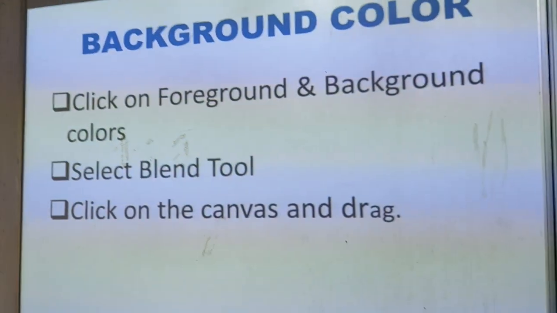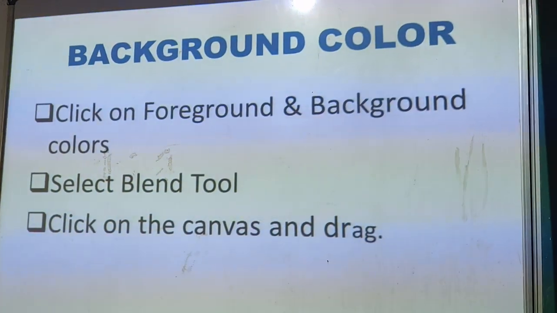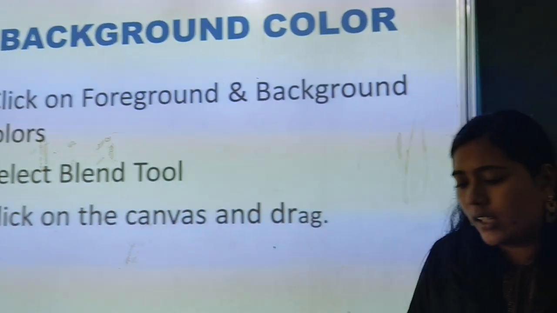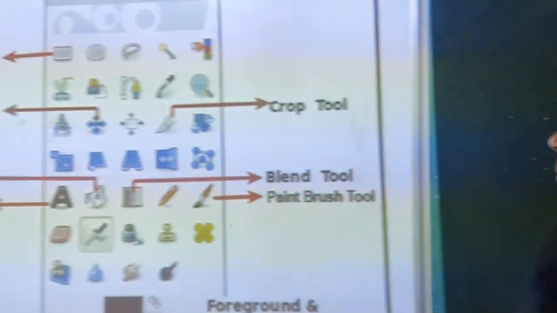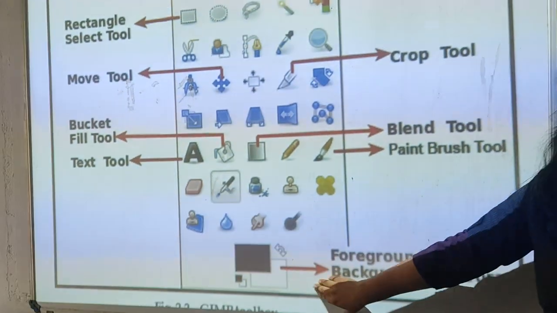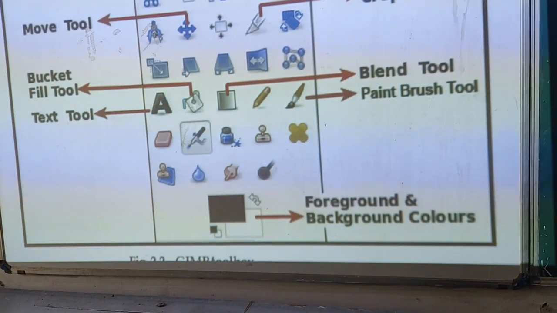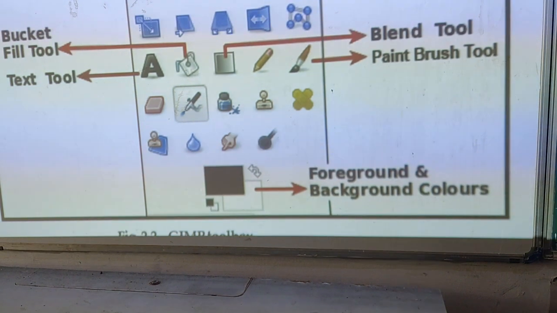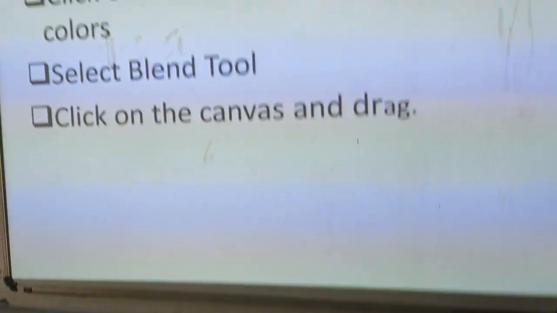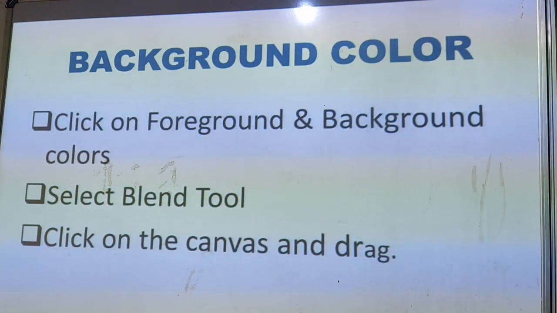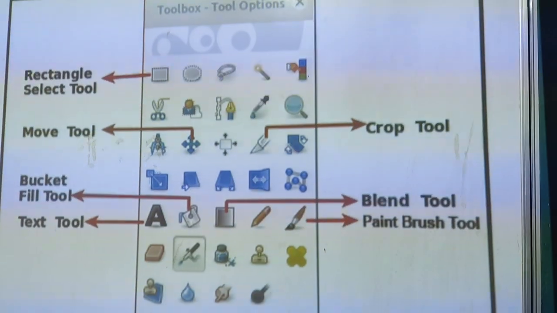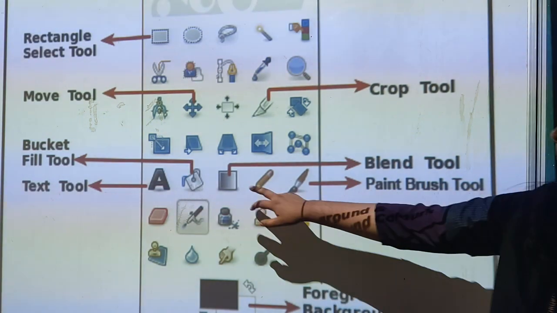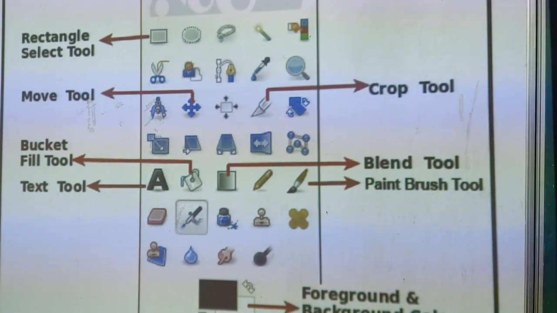For that we have to click on the foreground and background colors. Where can we find this foreground and background color? Yes. In the toolbox you can see the foreground and background color option. Can you see? Usually it will be black and white. If you need to change the colors you can select it. And select the blend tool. In the toolbox itself you can see the blend tool option. Can you see? Yes, it is for mixing of colors.